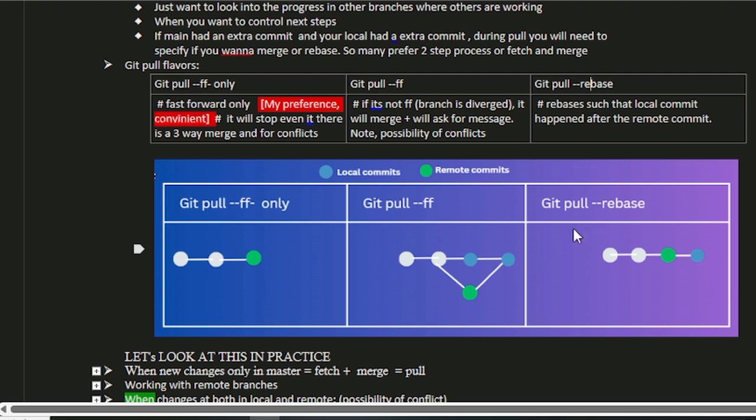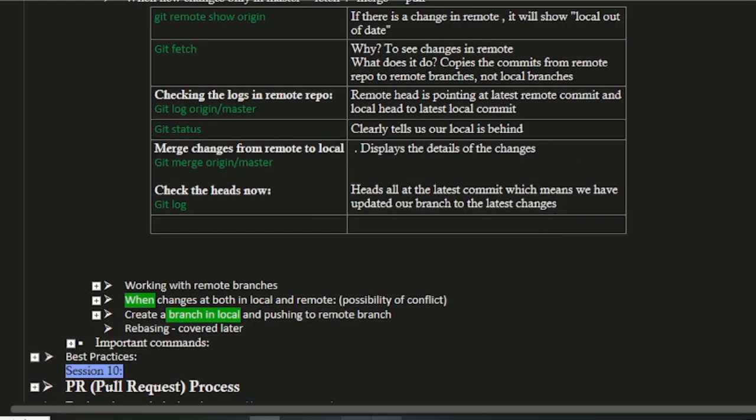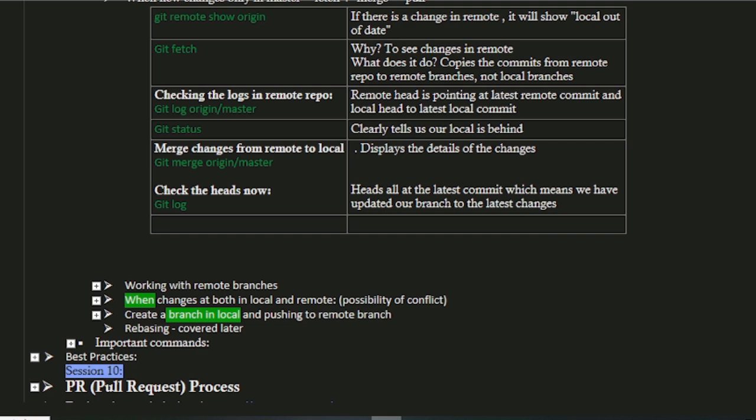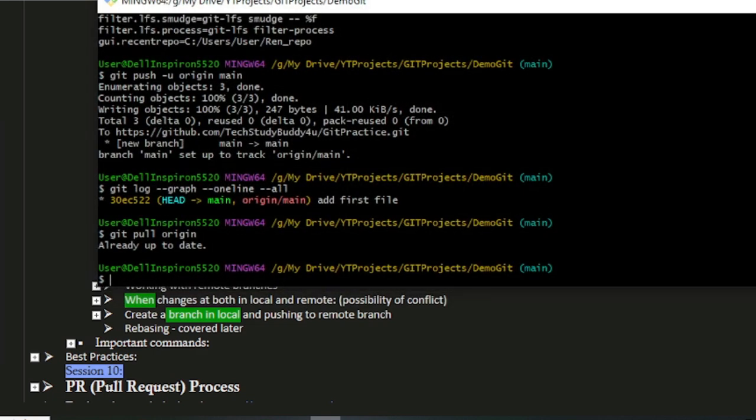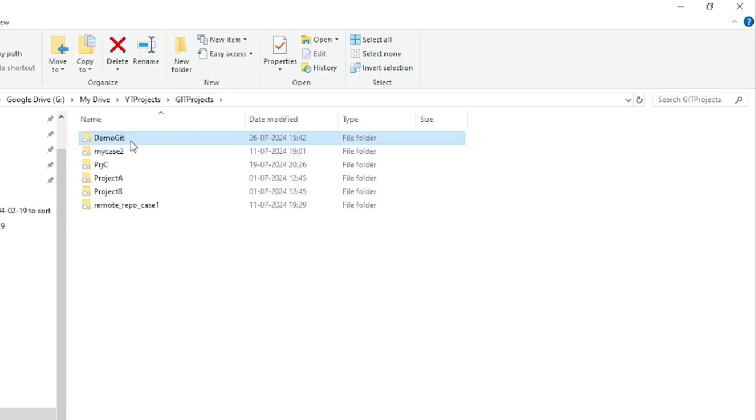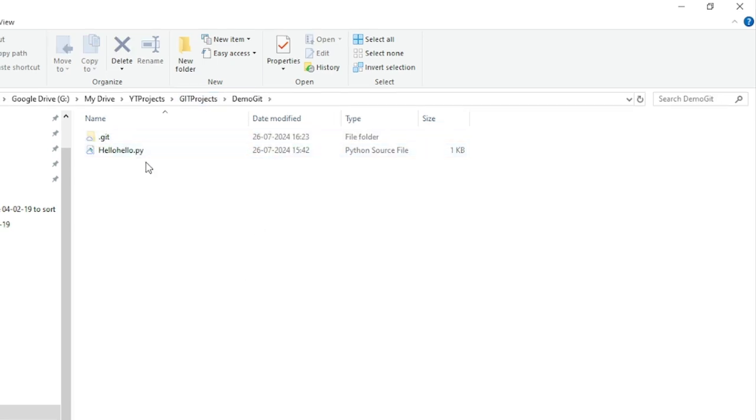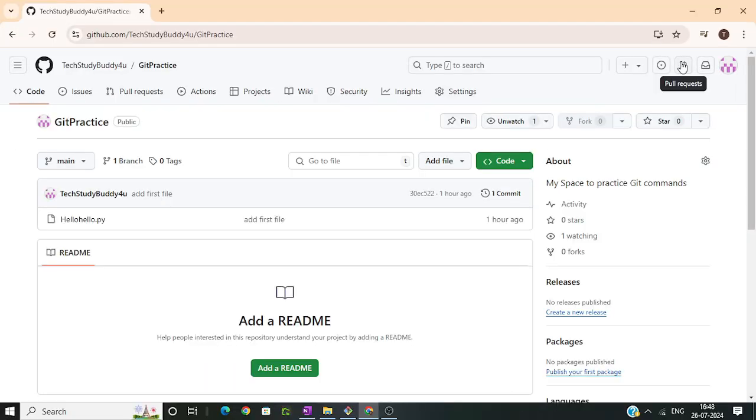Now that we have understood the concepts, let's move into doing practicals. So what we will do is, let me open my git bash, and this is my local git folder, like demo git, which has one file, and let me show you the remote repo. This is my remote repo, git practice, which has that file. As of now, both have the same number of commits.